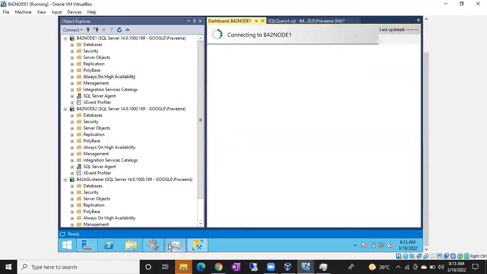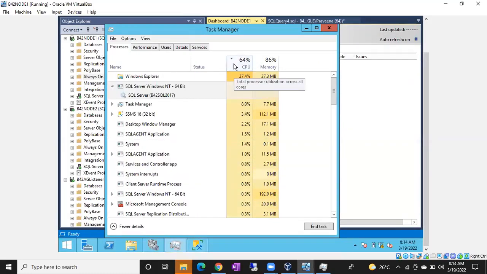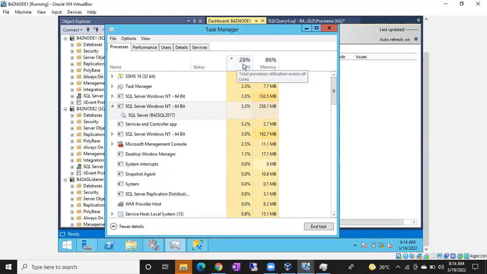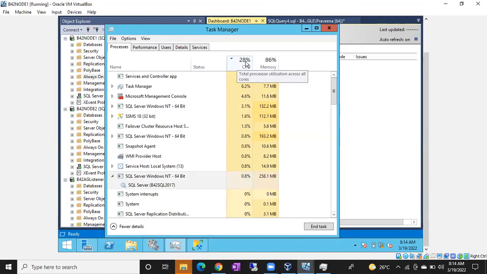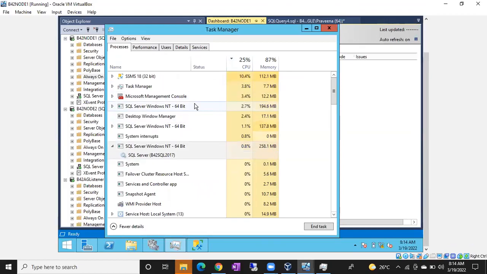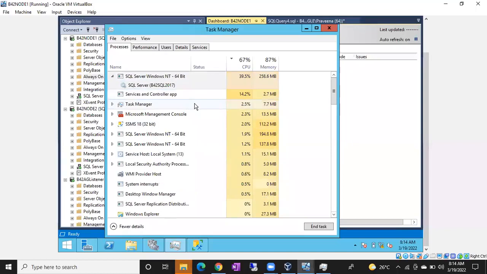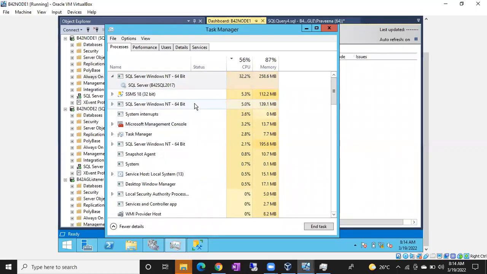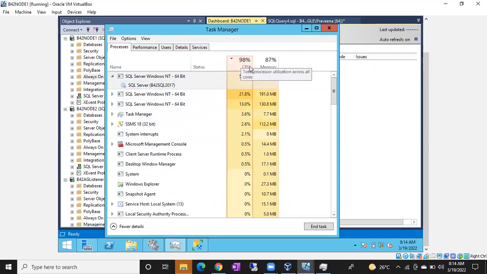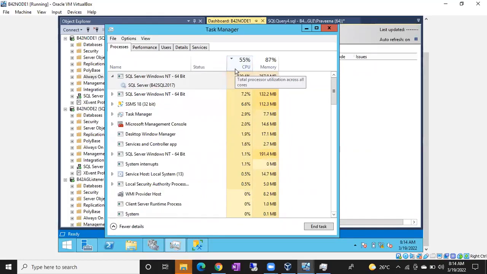Let me go to CPU. Earlier my CPU utilization was around 80-90 percent, right? Now can you see how my CPU utilization is, guys? Why? Because two resources, the cluster instance and the AG group, are now running from node 2. So there will be less pressure on node 1. In case you have any issues, of course it will go to 99% and again come back. Not an issue, it depends upon the work.